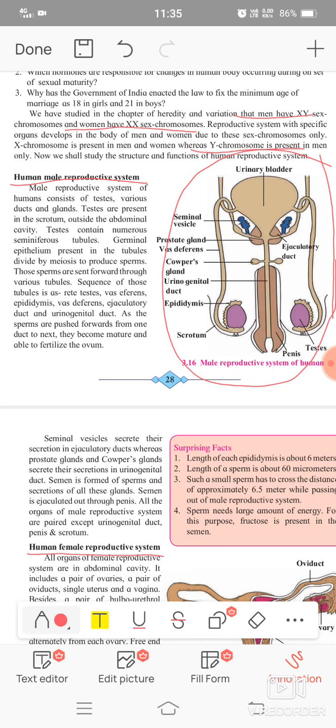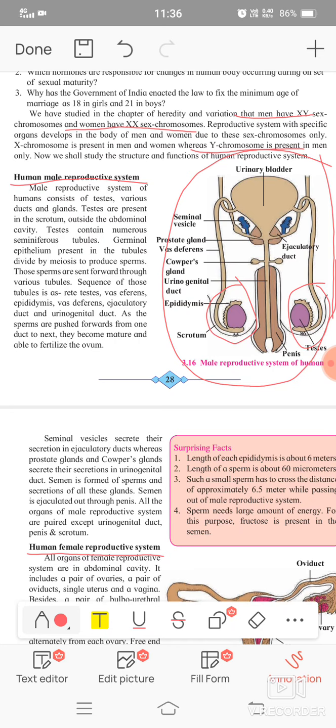This is a system which contains various organs. First, we are studying which organs are present in the human male reproductive system. The human male reproductive system consists of a pair of testes. Here a pair of testes is shown, along with various ducts and glands.